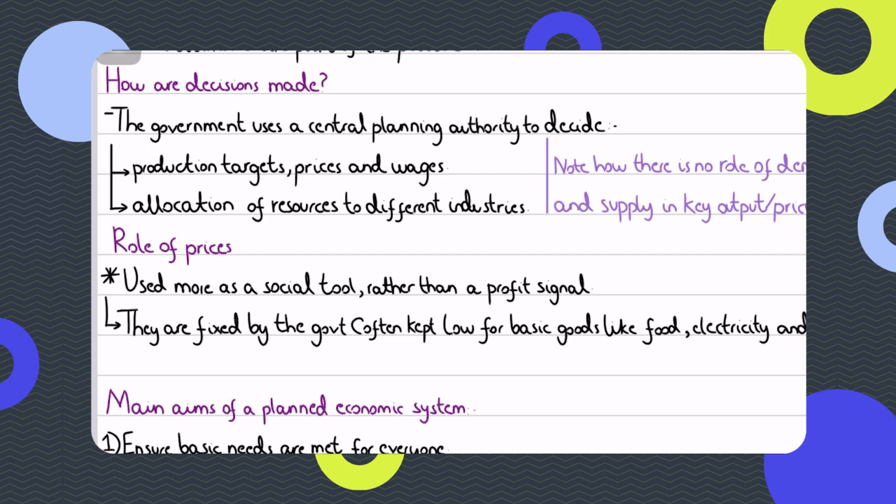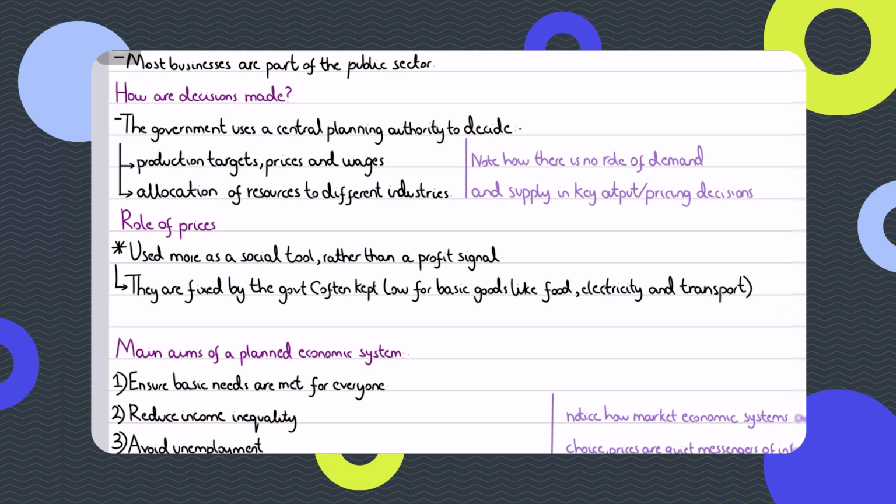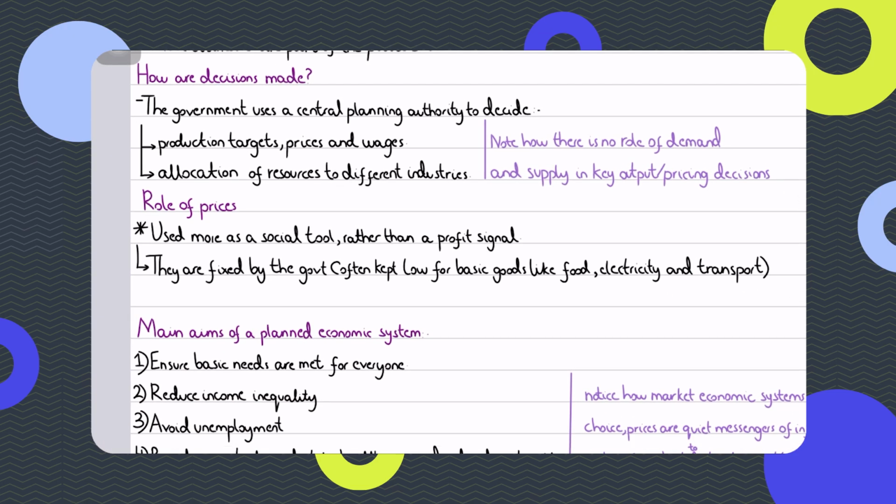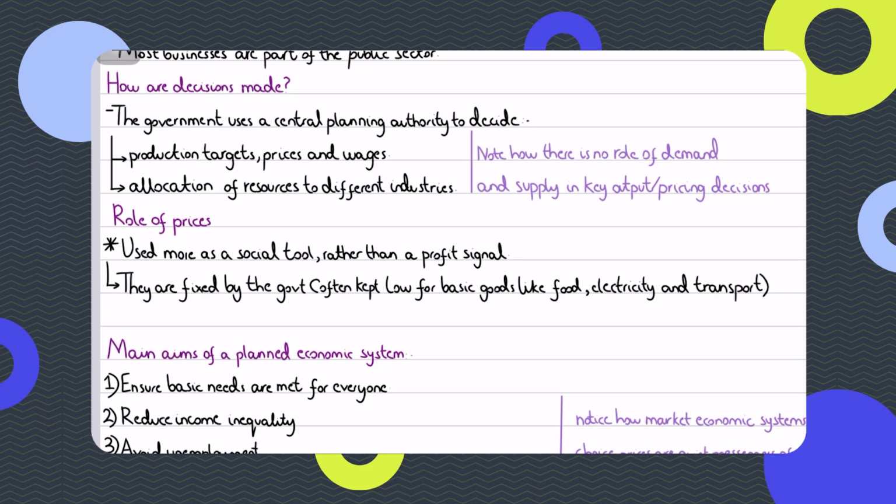The government would decide the prices for every product in every industry, for every good that is going to be sold in the economy. The government is also going to decide the wages of the labor for all the industries. And then the government would allocate resources to different industries.